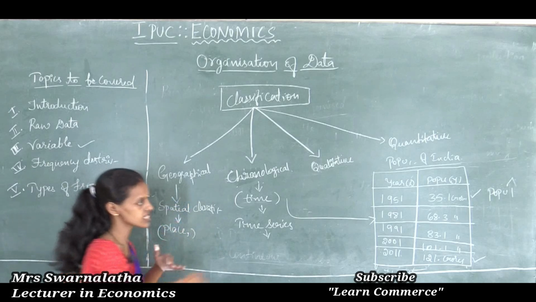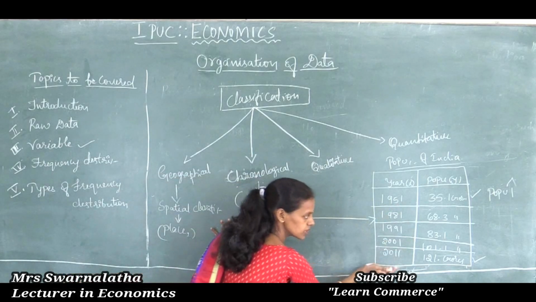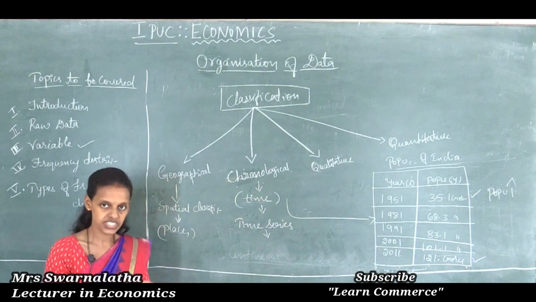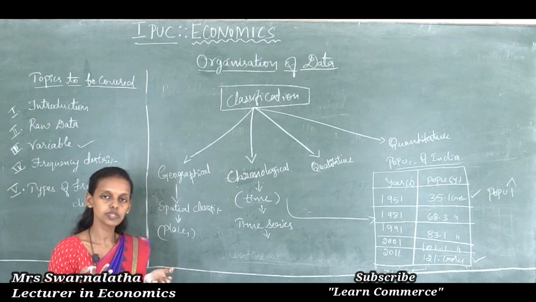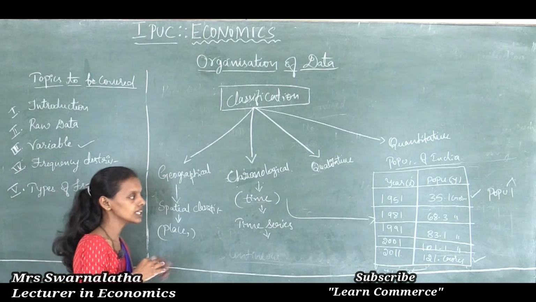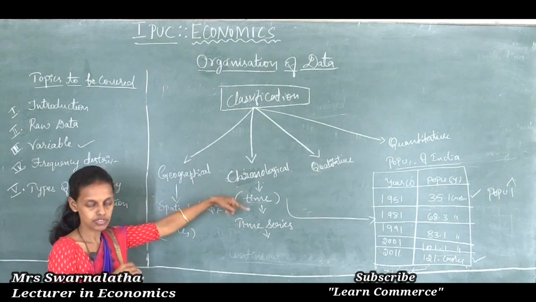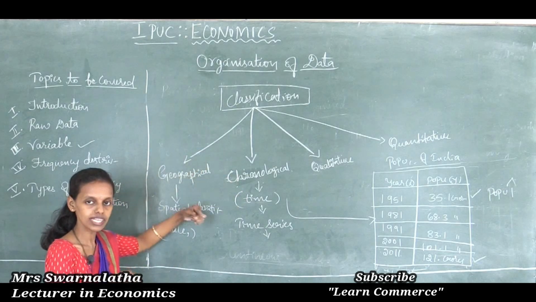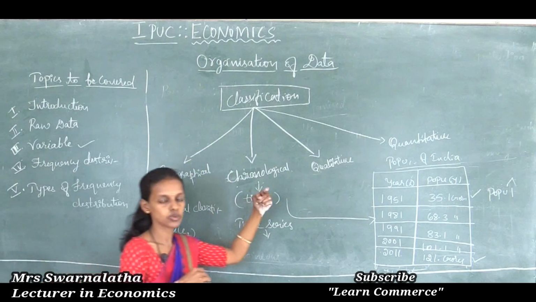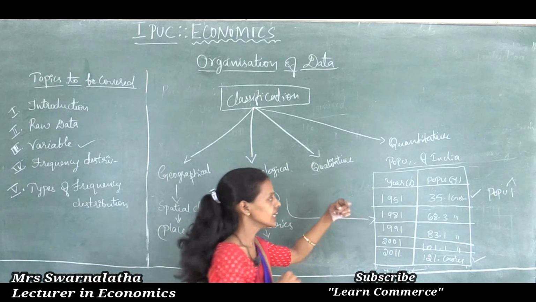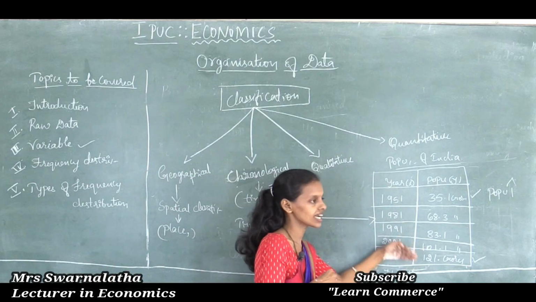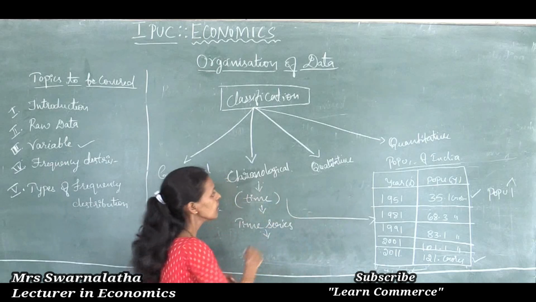Different years you can see here, comparison can be made, results can be seen. Thus proper arrangement of data will give proper results through classification. Classification brings order to the raw data and gives a solution to the particular problem, and it is very easy to present and understand the data in a particular manner.